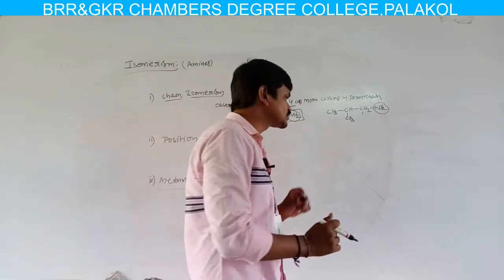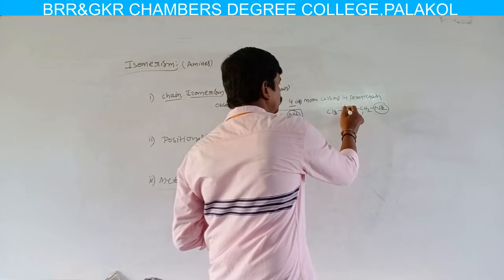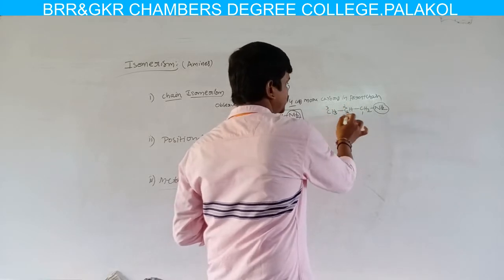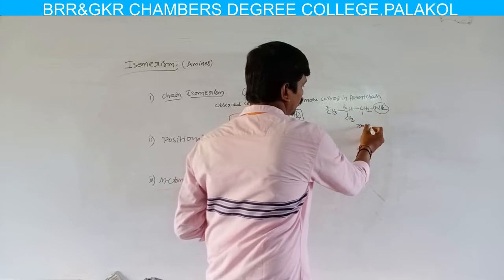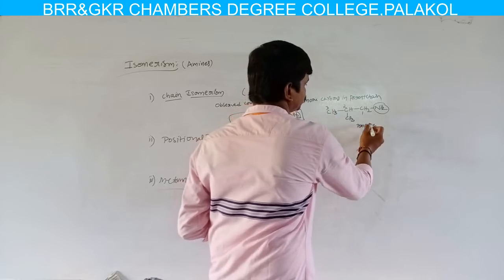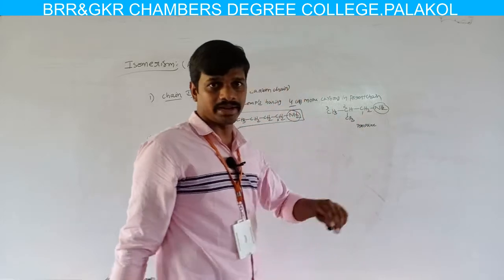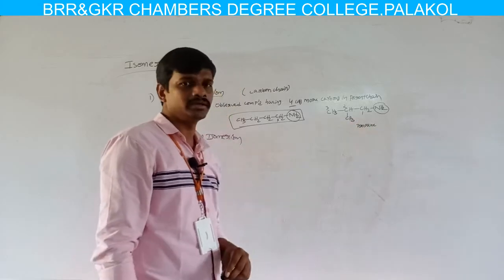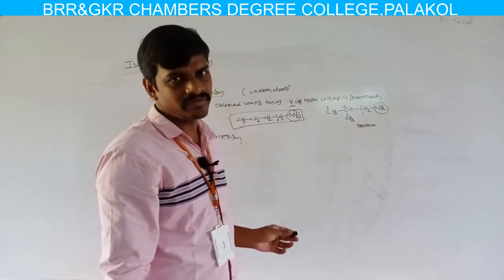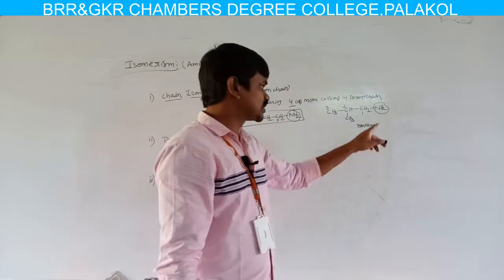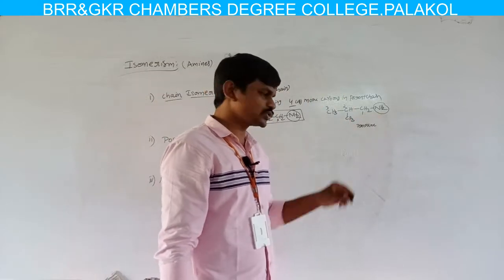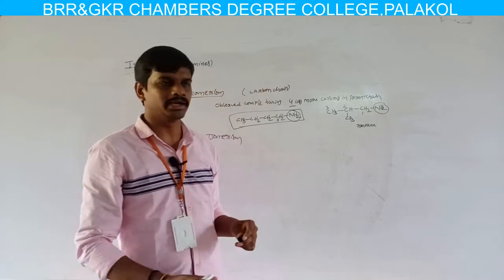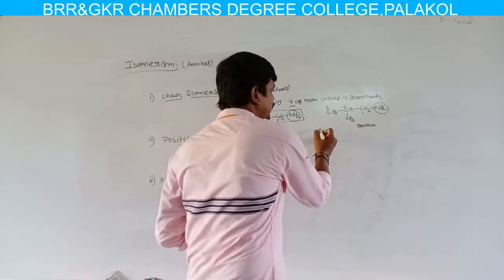Now what is the name of this compound? The longest chain contains 3 carbon atoms, so the parent is propane. The first carbon is substituted by NH2 and the second carbon by a methyl group. With two substituents, one starts with the letter A and the other with M, and A comes first.